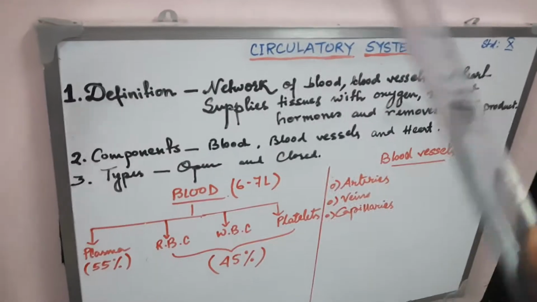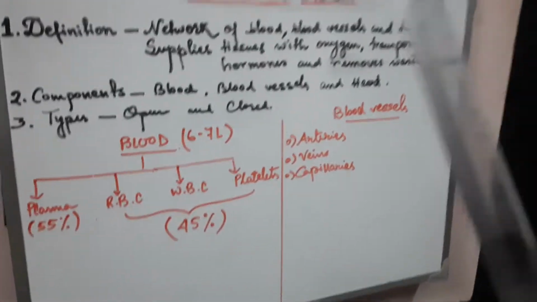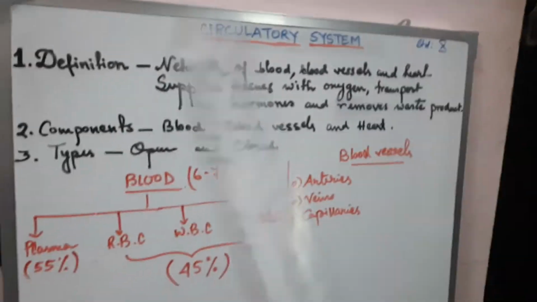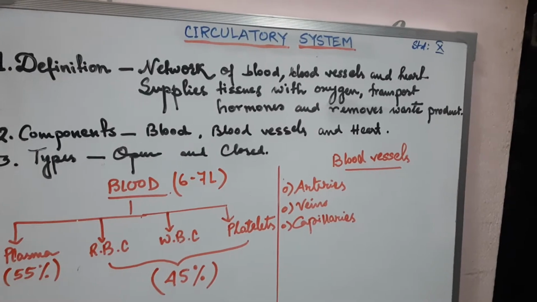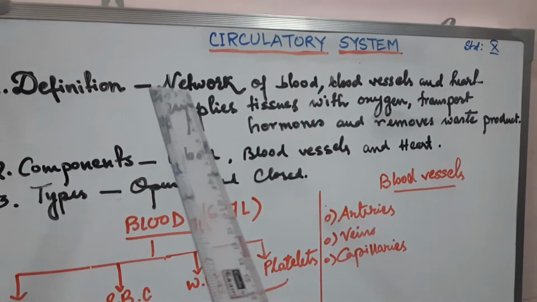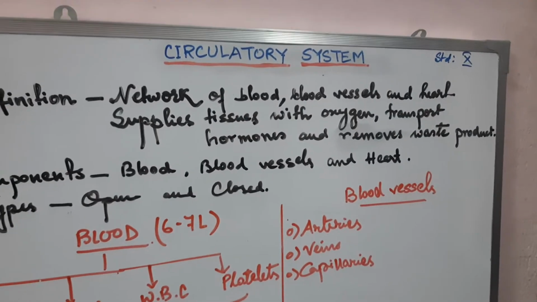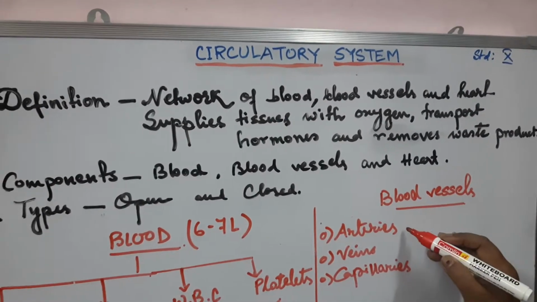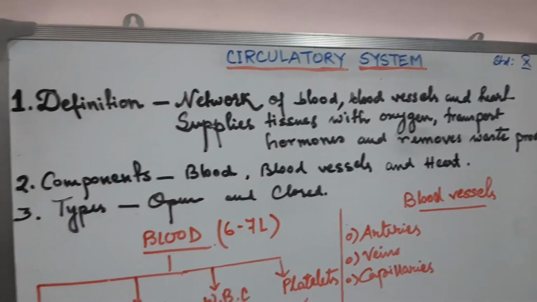Now, from the word circulatory system, we are going to talk about the blood which is being circulated by the heart. Now, the definition as far as we are concerned, it is a network of blood vessels and heart that supplies tissues with oxygen, transports hormones and removes the waste products.